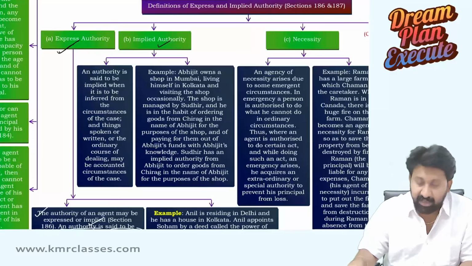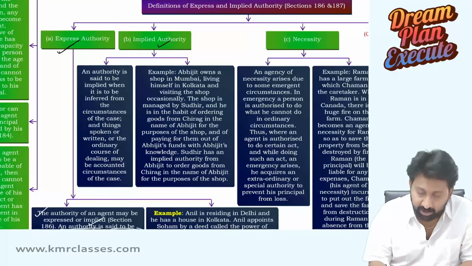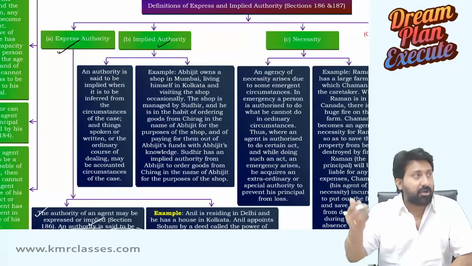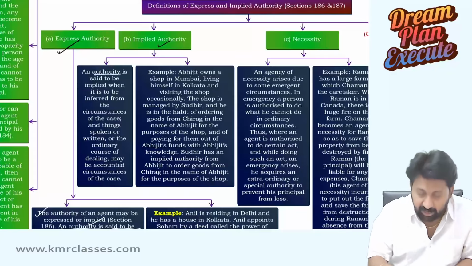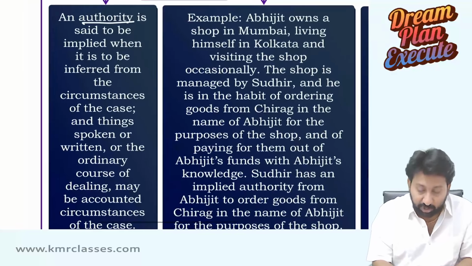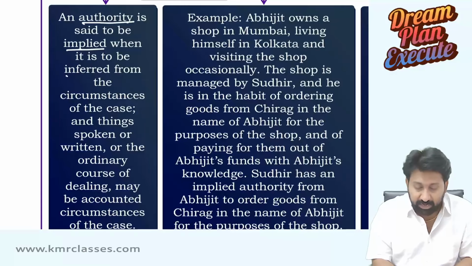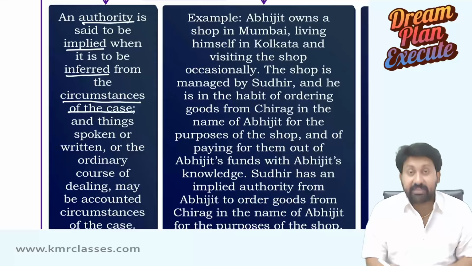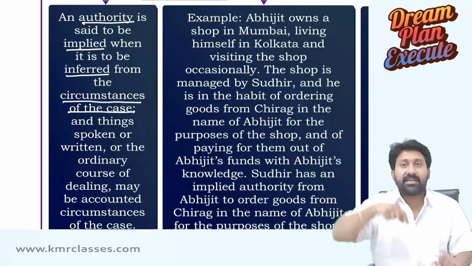That's why, what he said, words you have to write properly in the exam. What is an implied agency, or agency created by implied authority? An authority, meaning a power, is said to be implied when it is to be inferred. Inferred means understood from the circumstances of the case, from the events happening in the case.